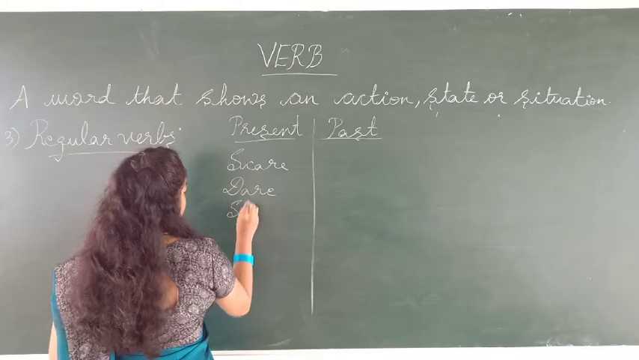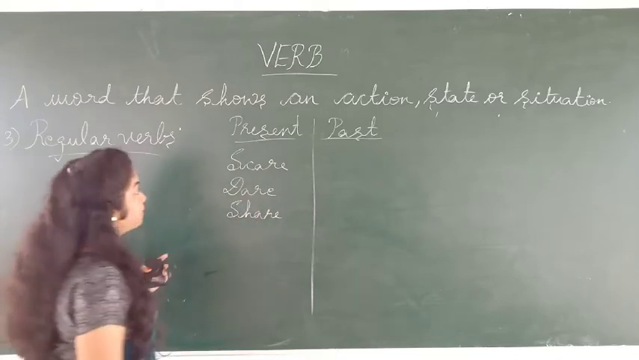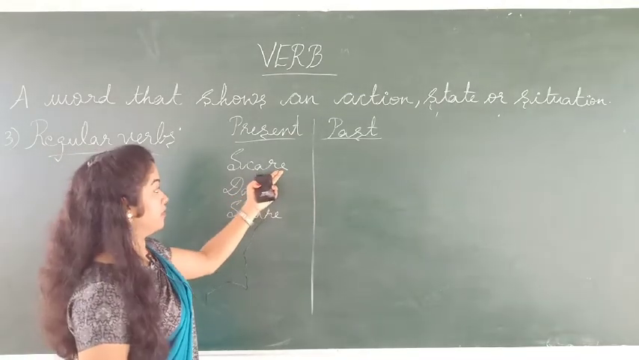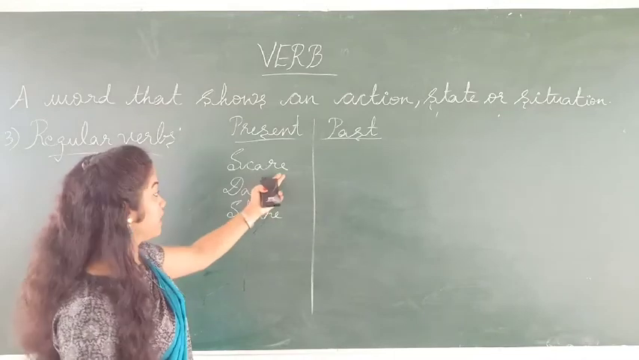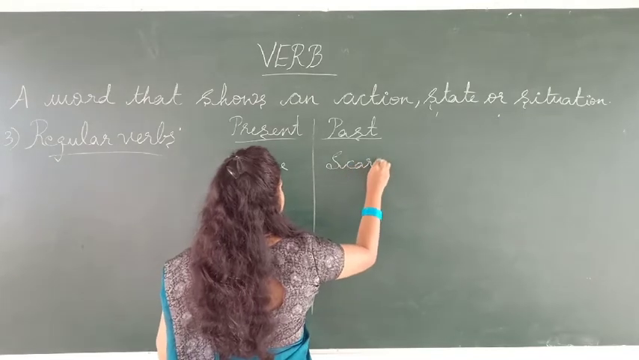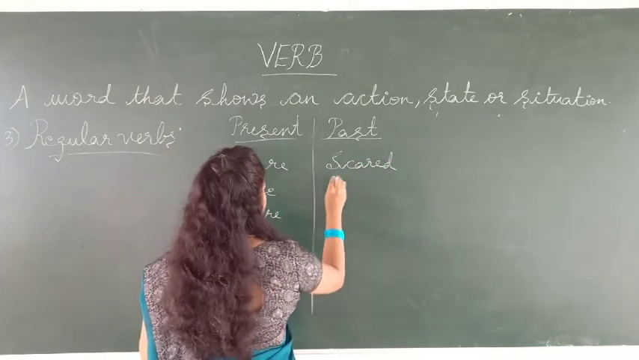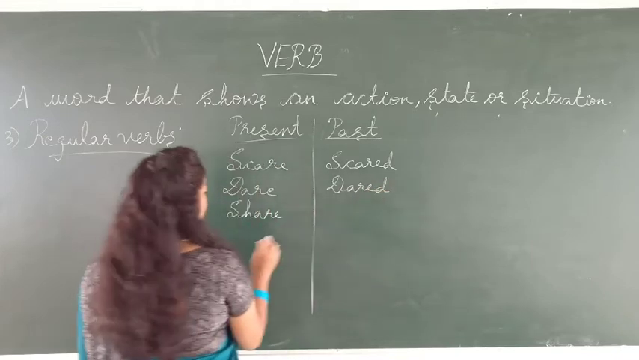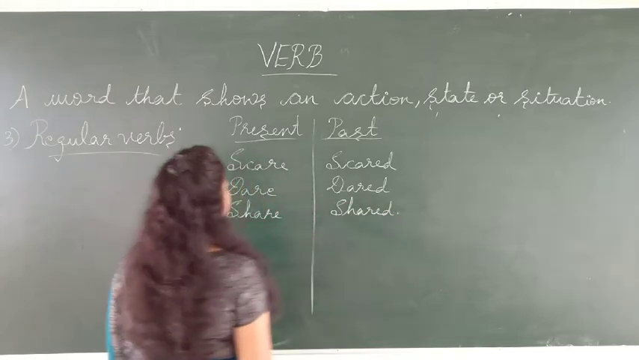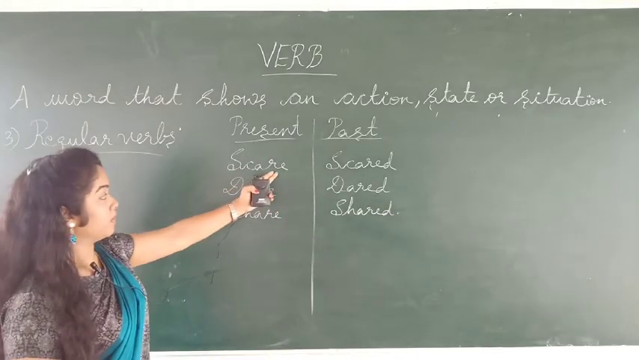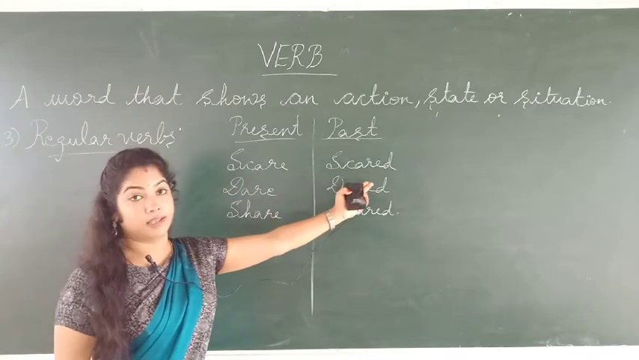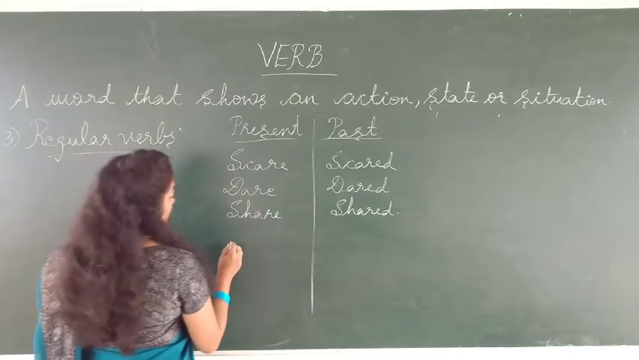So here, as I told you before, if the verb ends with the vowel, these are all the words which end with the vowel. So we can use just D. So for scare, it's scared, and for dare, it's dared, and for share, it's shared. Okay. So as I told you before, for the verb that ends with the vowel, we can use only D.